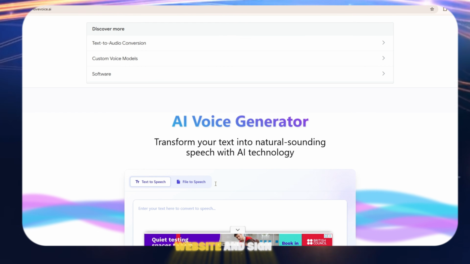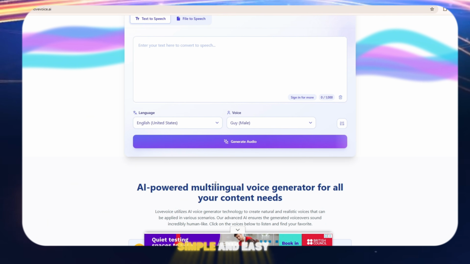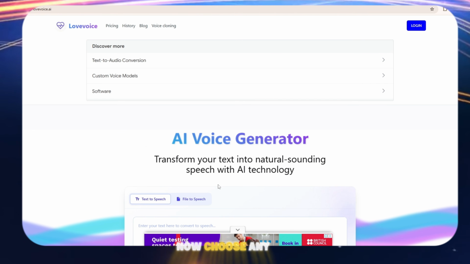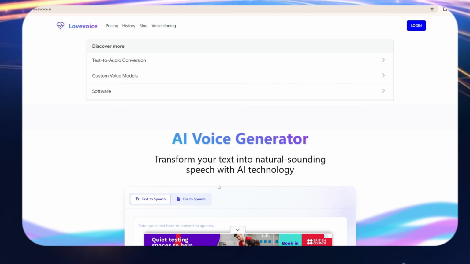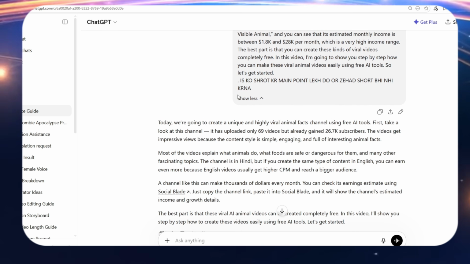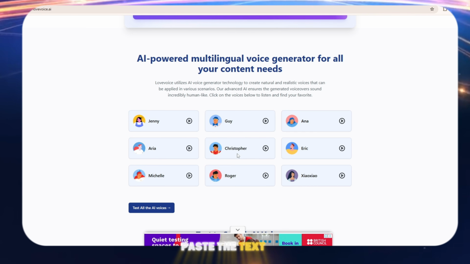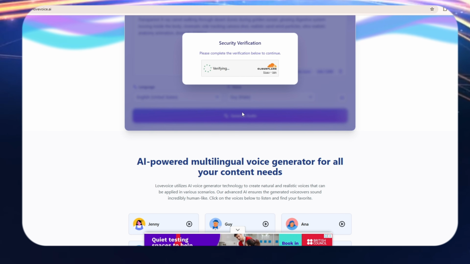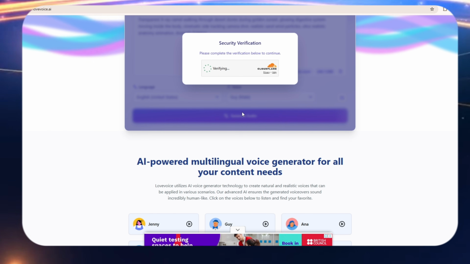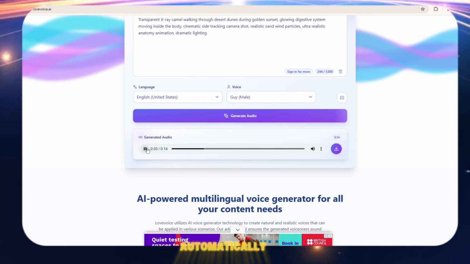First, open the website and sign in. Once you enter Lovo AI, you'll see a simple and easy to use interface. Now, choose any AI voice you like. After selecting the voice, go to ChatGPT and copy the script or prompt you want to turn into voice audio. Paste the text inside Lovo AI. Next, click on the Generate Audio button. Within a few seconds, your AI voice will be created automatically.